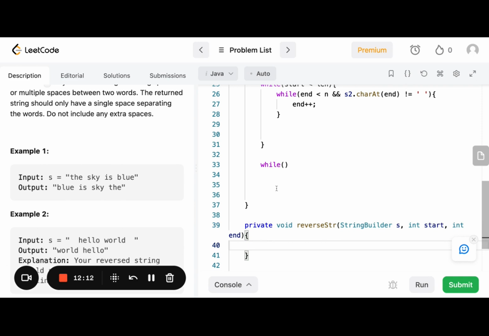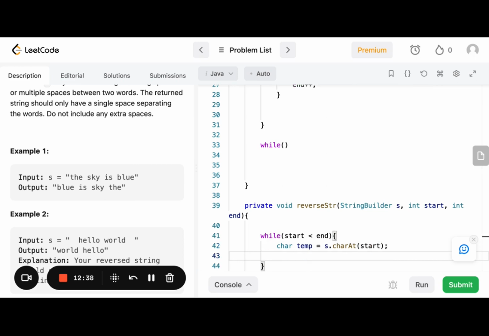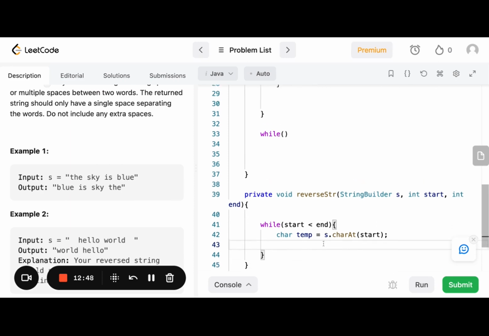So we store the first character. We have a while loop that goes while start and end have not yet crossed, and each time we reverse those characters. So we'll say while start is less than end, char temp equals s.charAt(start).